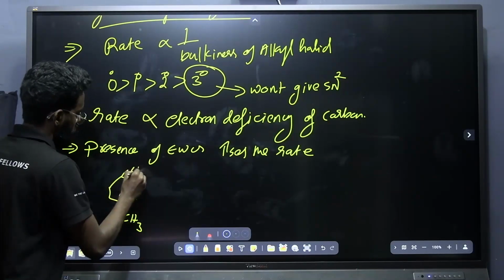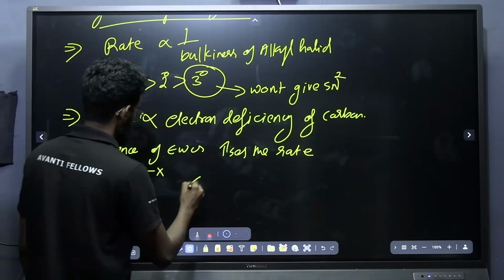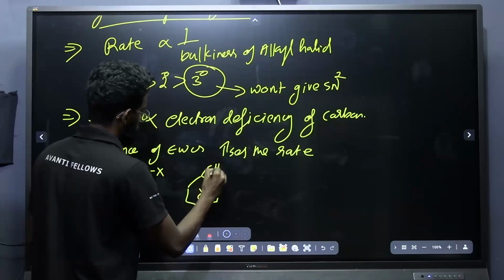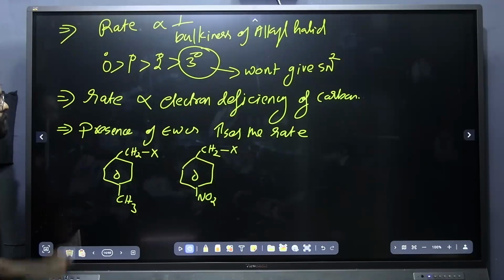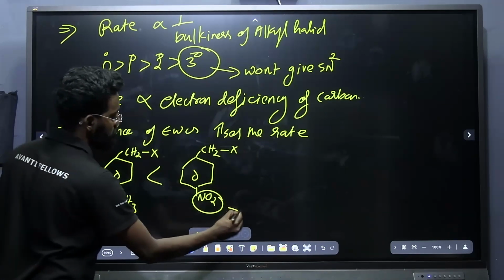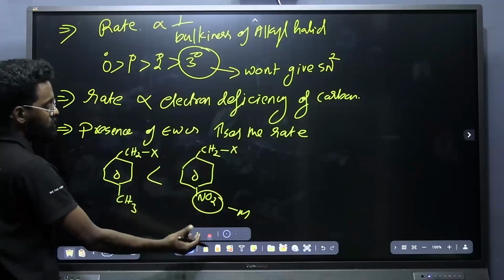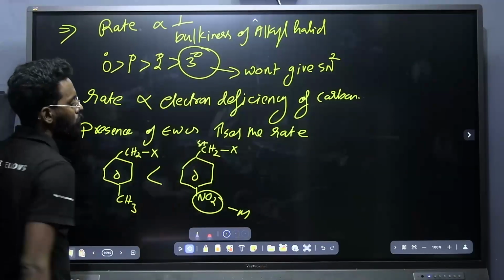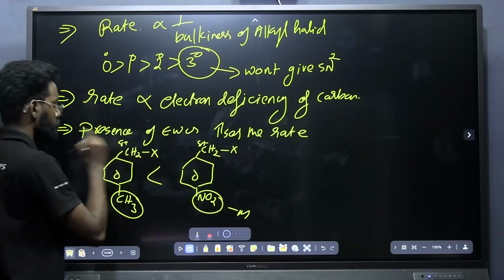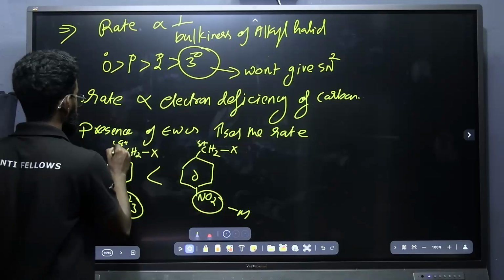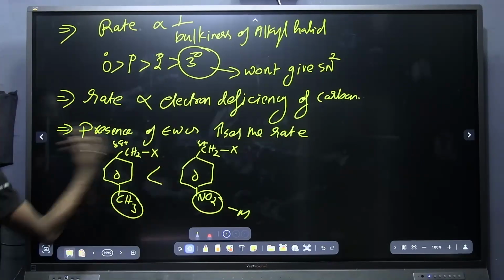CH3, CH2X and NO2. In the first case or the second case, in which case is the rate higher? The second one has the higher rate, because NO2 is a strong minus M group, right? As it is a strong minus M group, this will make this carbon more electron deficient. And here it is CH3 only, an electron donating group, it won't make it that much electron deficient. So the rate is higher.